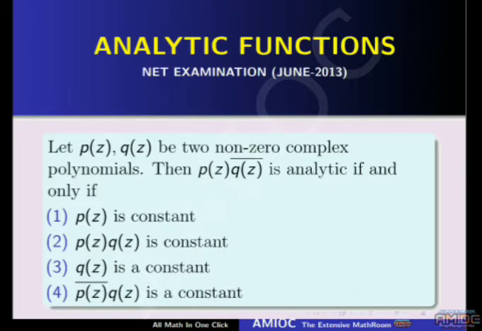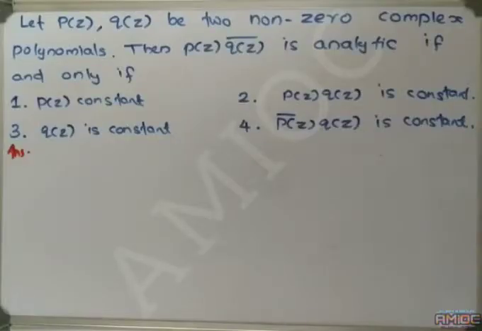Here we are given two non-zero complex polynomials P and Q. We are asked to find the if and only if condition for P of Z into Q of Z bar to be analytic. So we can move on to the discussion of this question. Okay, we can start the discussion of the question.